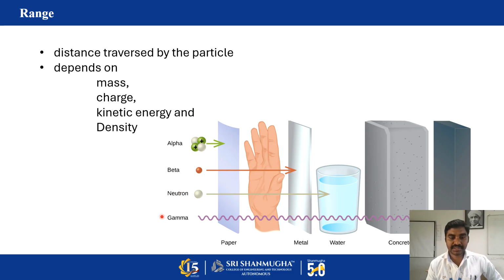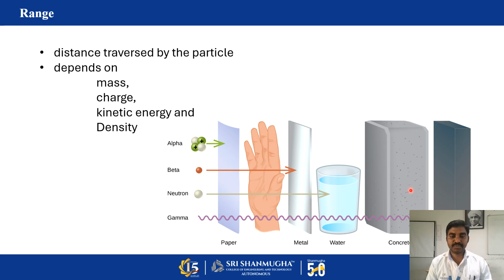In the last case, it's gamma. We know that it's just a kind of electromagnetic radiation. It won't carry any mass; it carries only energy. Due to that property, it can penetrate a large distance in matter, so we have to use a thick block of lead material to block gamma radiation.